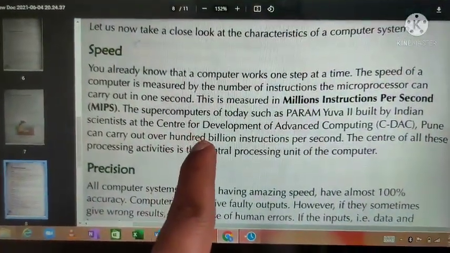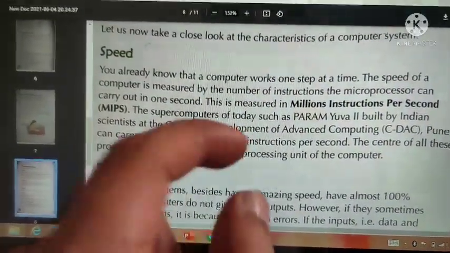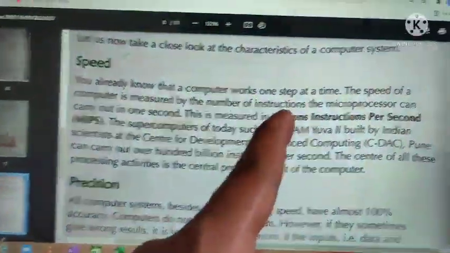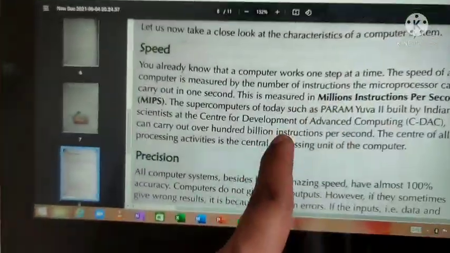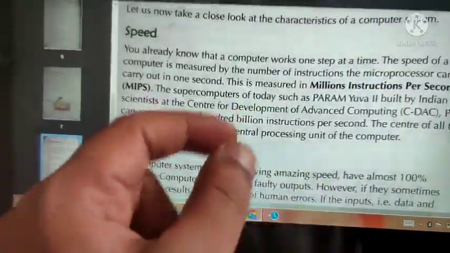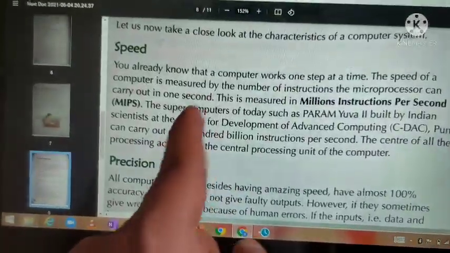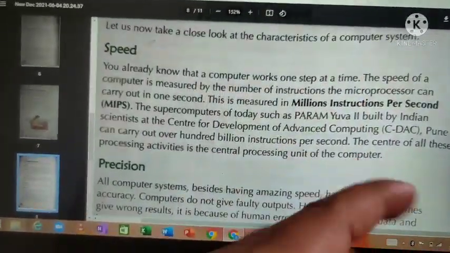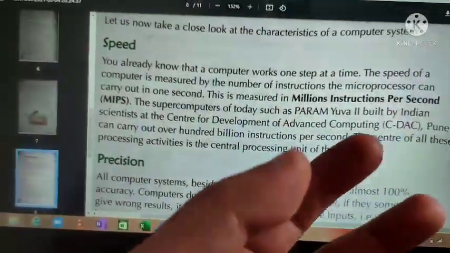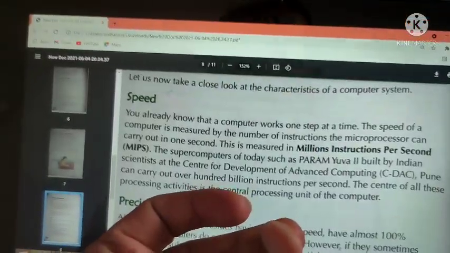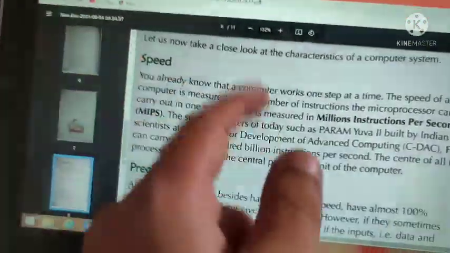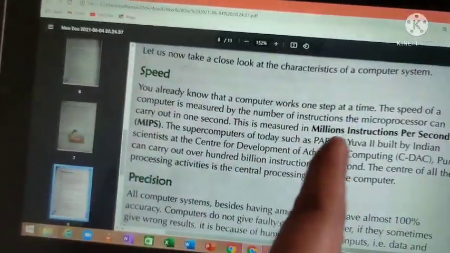Our normal computer will process in millions per second, but that supercomputer will perform in 100 billion, beyond million. In 1 second, 100 billion instructions are processed.